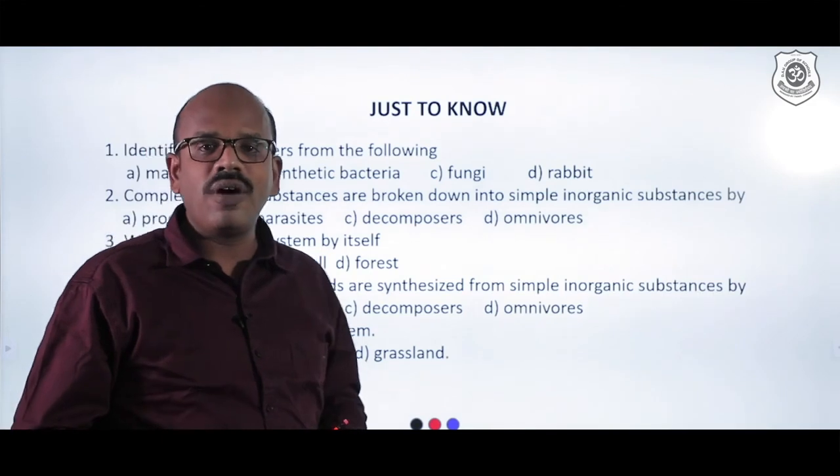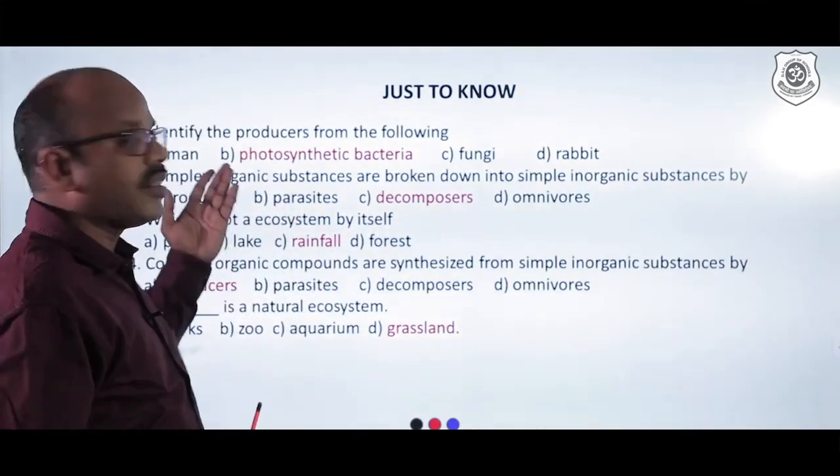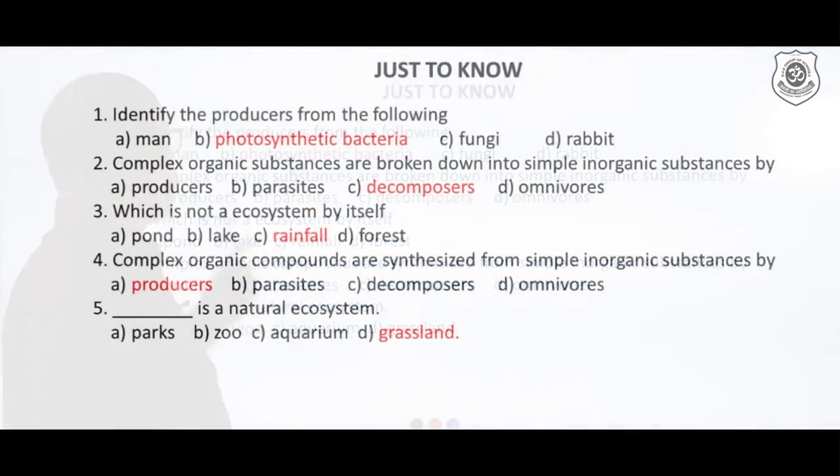Shall we go and see the answer now? The answers are here. The first question, the answer is photosynthetic bacteria. For the second question, the answer is decomposers. If complex organic substances are broken down, it means decomposers. And if complex organic substances are synthesized, it means producers. Which is not an ecosystem by itself?